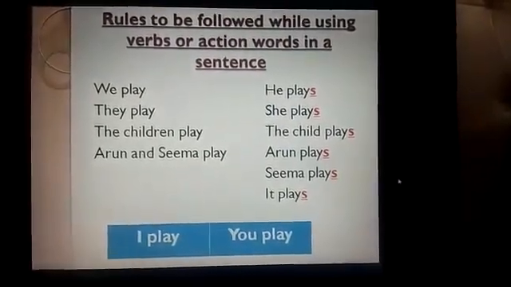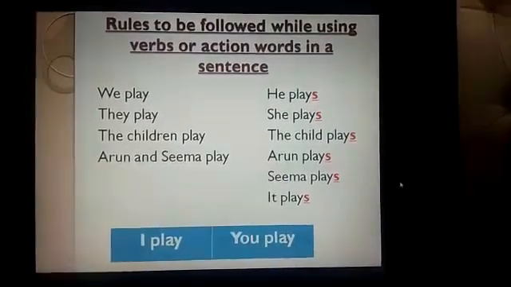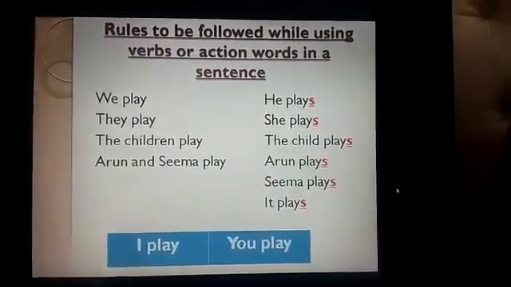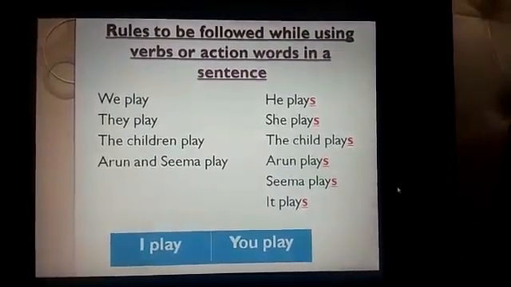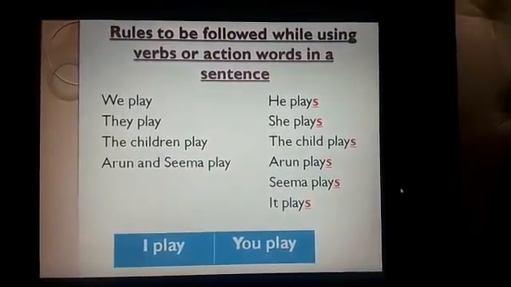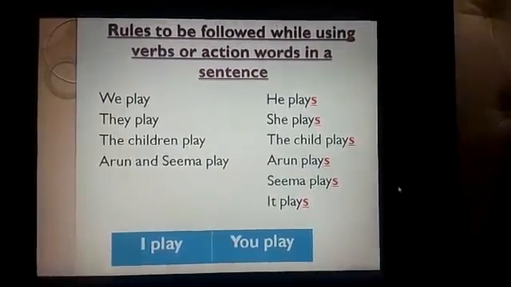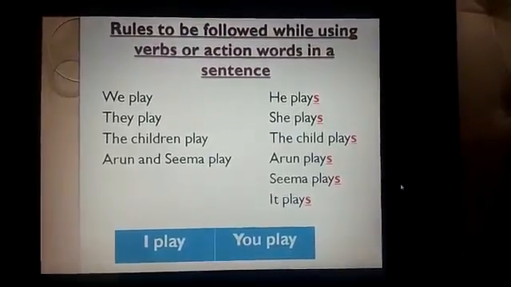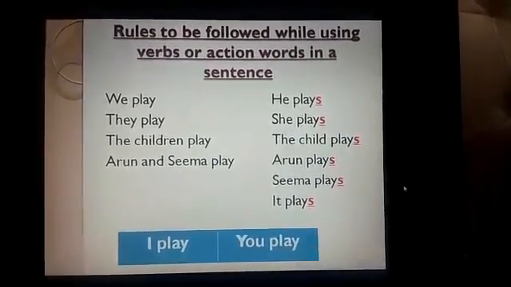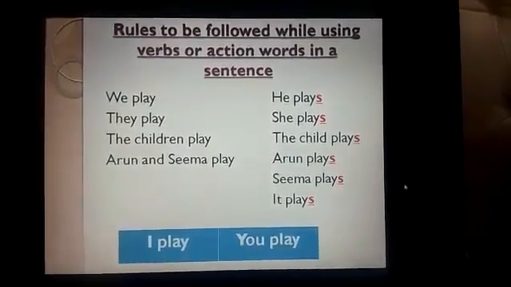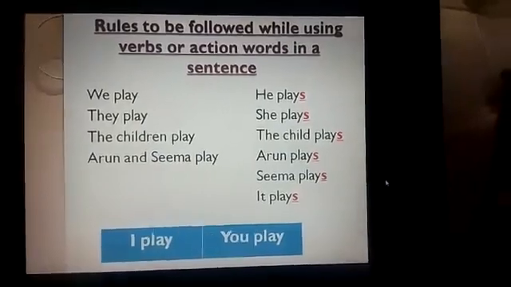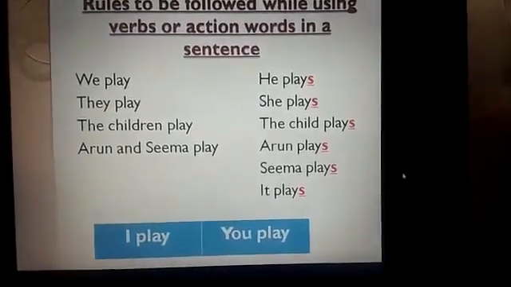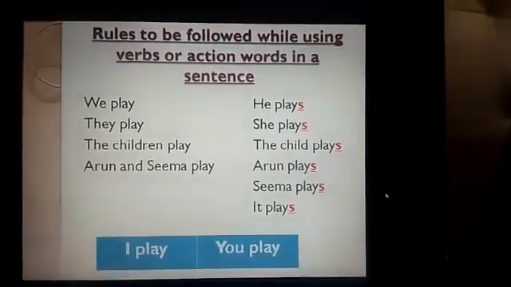Okay? Now look, here I have given two more examples. I play, you play. Here I and you are single person. I means myself, you means you, a single boy or a single girl. But for I and you, we don't use the S form of verb. We use the simple form of verb. I play, you play. We don't say I plays, you plays. Okay? So remember this. Whenever we will make the sentence, we have to remember this rule.